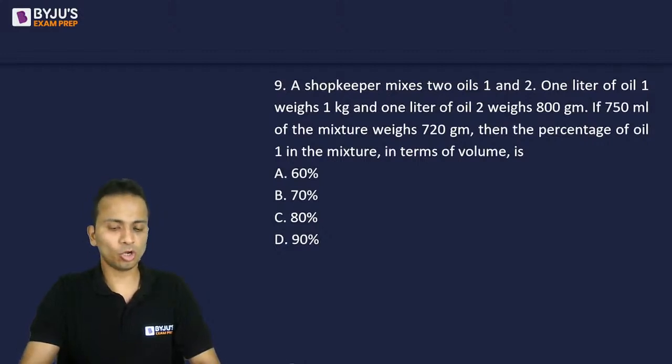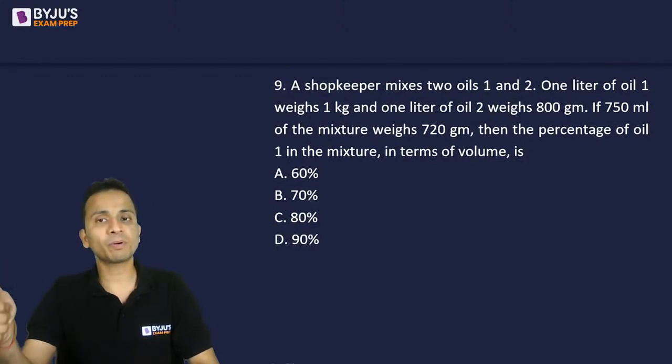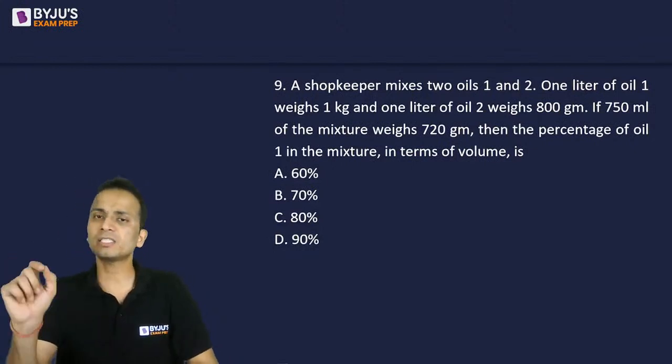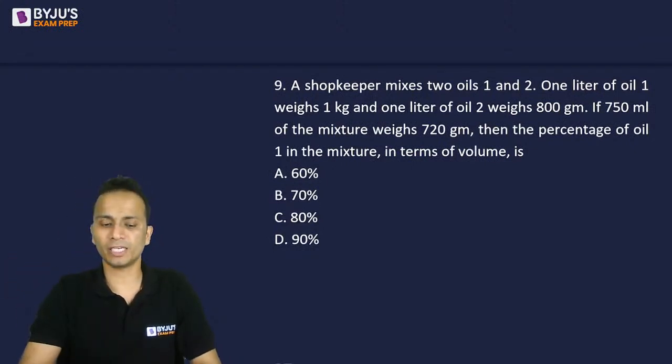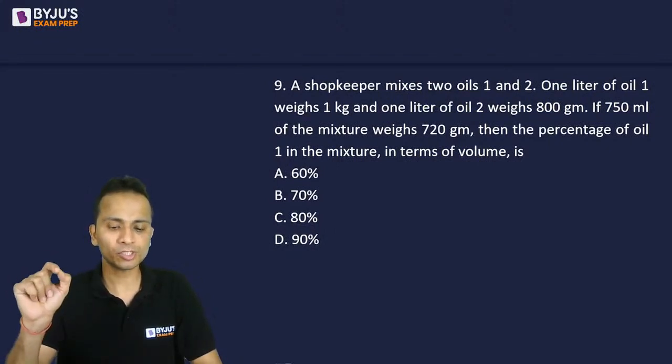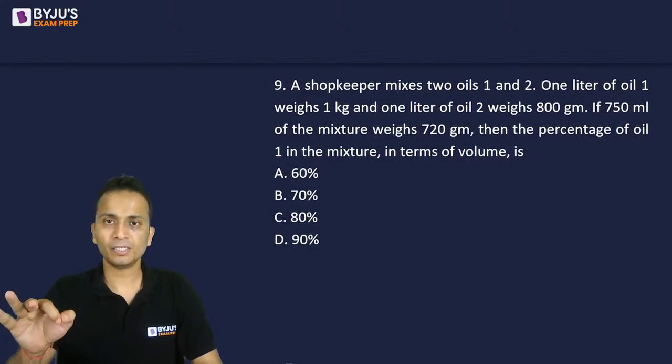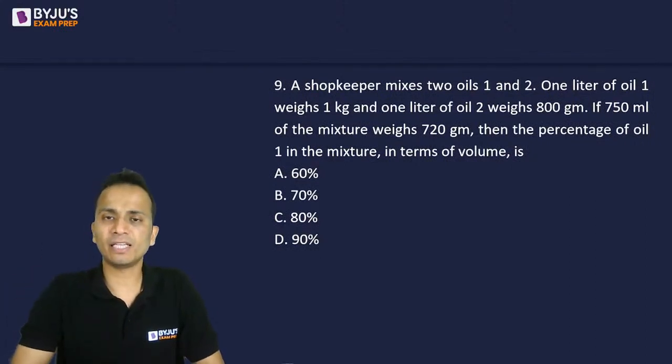No, Kritika, not that way, because it is given that the cost is proportional to the square of the thickness. Cost is not proportional to the thickness, but it is proportional to the square of the thickness. That is why you cannot directly divide 64 by 4. Okay. So understand the way I have done that question.